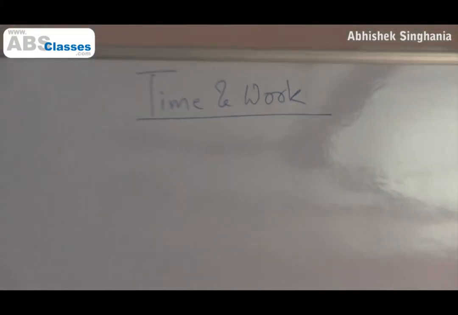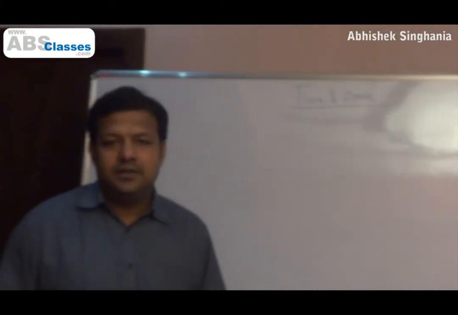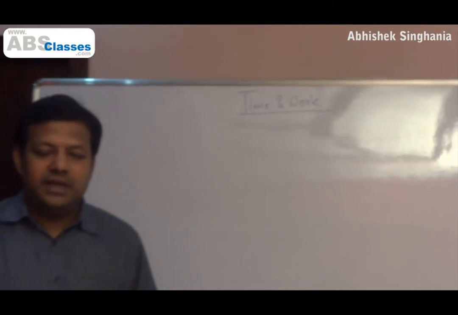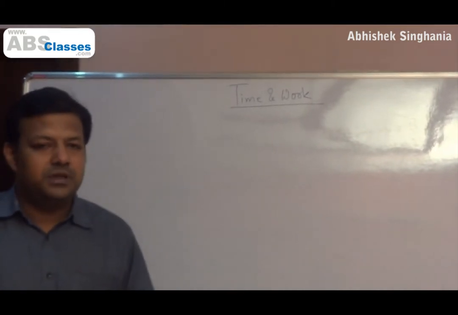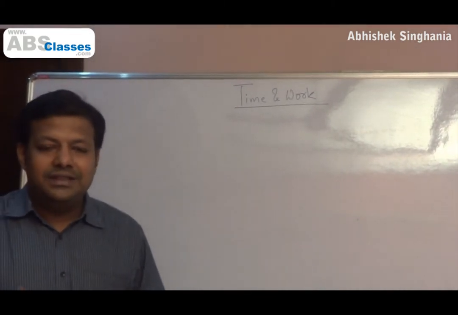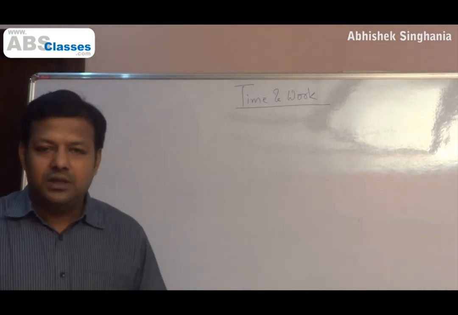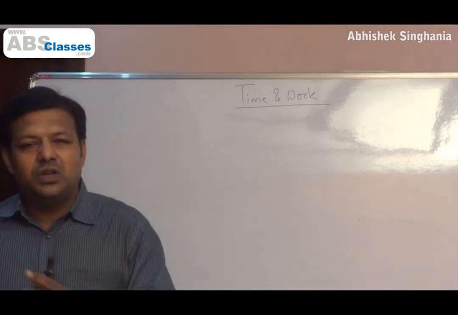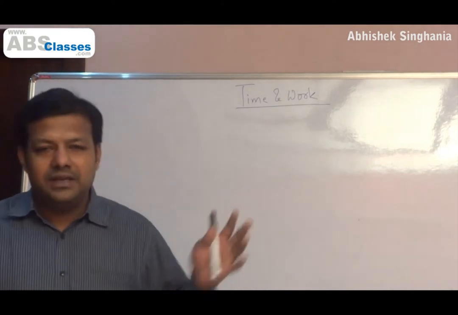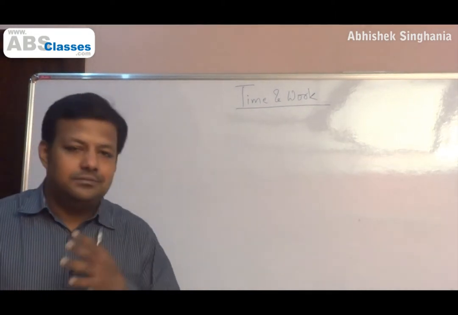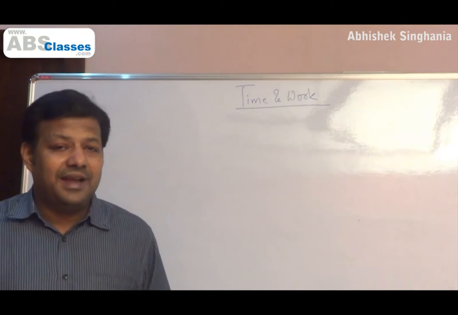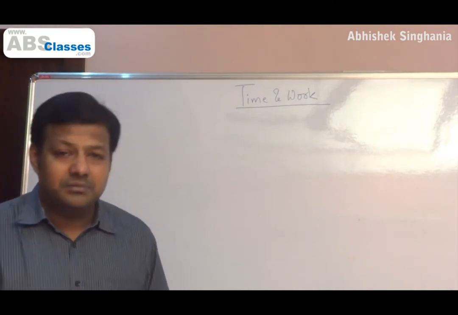Time and work is identical to time, speed and distance in the sense that here also we heavily use the concepts of ratio, proportion and variation. Now in these questions, either we can do the equation way, we draw long drawn equations, use variables x, y, z, p, q, r, s, t, and then convert them into fractions and try to solve them. Sometimes it even becomes quadratic.